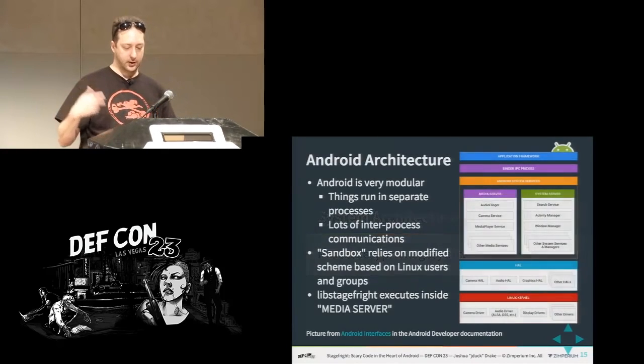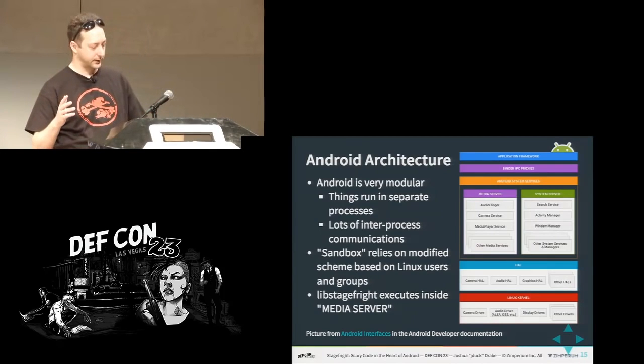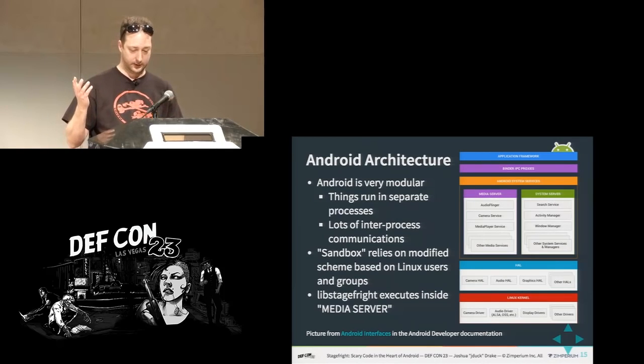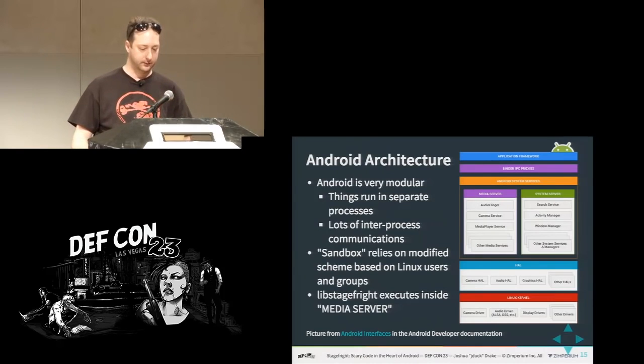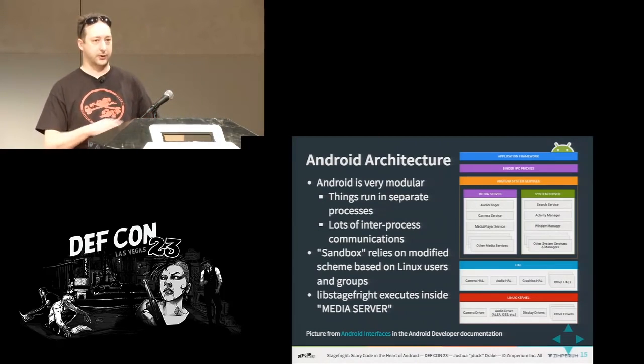So system architecture, let's talk about how it looks on a system, where this code runs. A little bit of high level, this is the new diagram that they're showing on the developer site. It's pretty cool, and now they're calling out media server specifically. I'm not really sure why they decided to do that. There's many more things that run in the background besides system server and media server. What they do is a lot of inter-process communication to talk between processes.